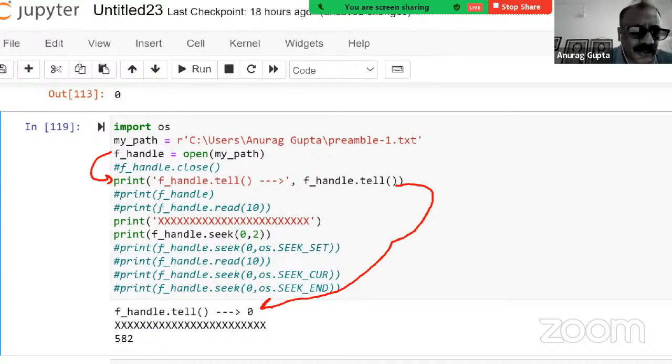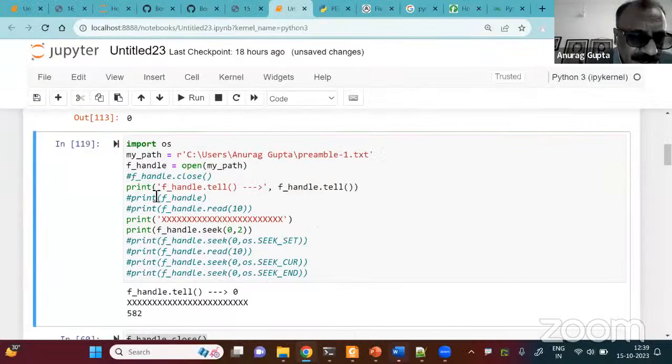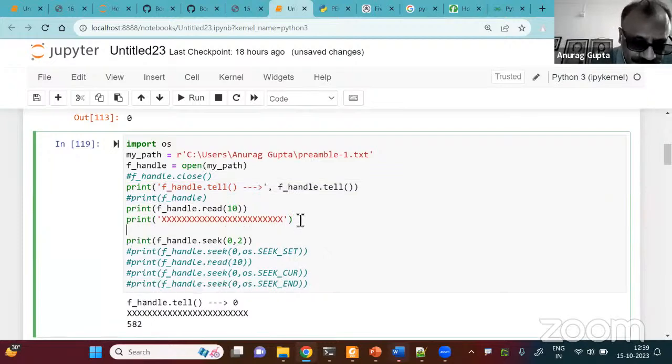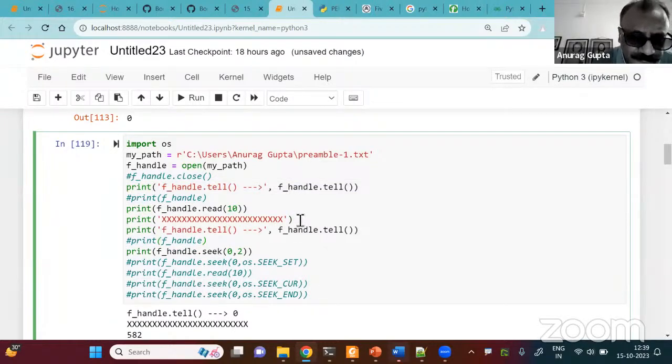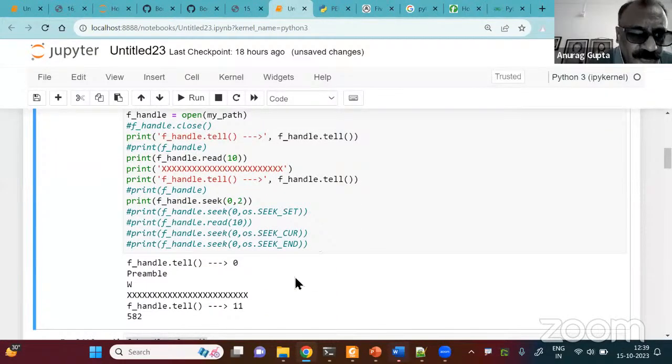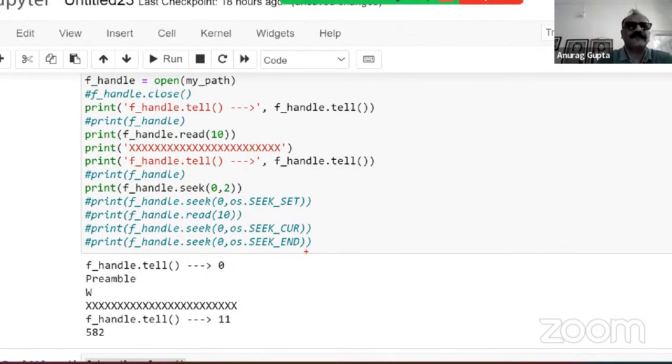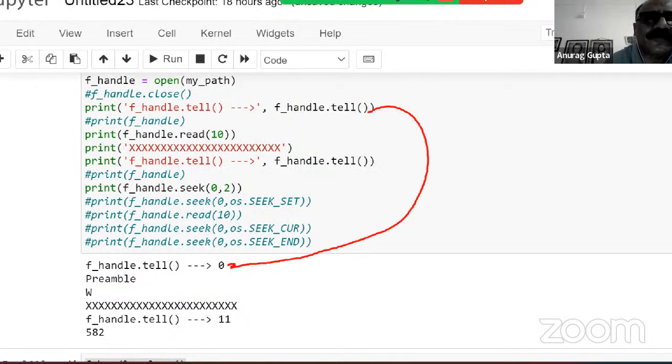But suppose I read 10, I remove this, then I copy this line again, and now let me do this. Just see, the first tell is giving me a 0.